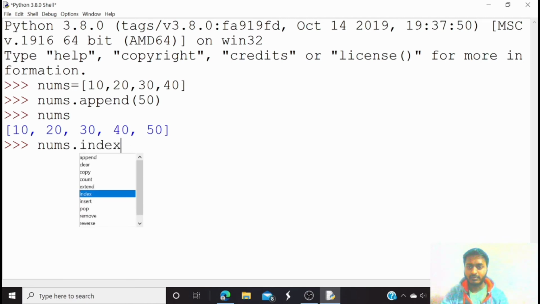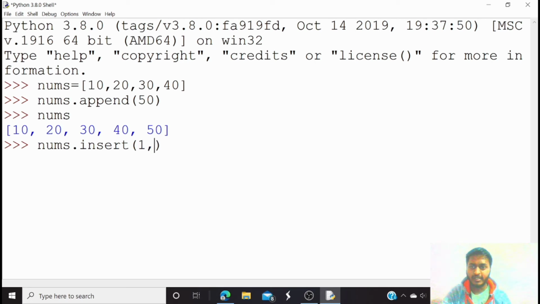nums dot insert. So what is the difference between insert and append? Append is the method where we add the value at the end of the list. In insert, we have to assign an index and the value that we want to add. So I am giving an index value 1 and the value 100. So let's try. Here you can see at index 1 it has stored the value 100.